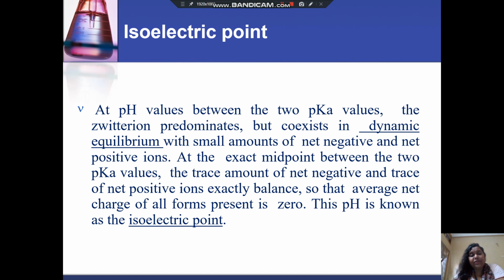So what is the isoelectric point? At pH values between the two pKa values, the zwitterion predominates, but coexists in dynamic equilibrium with small amounts of net negative and net positive ions. At the exact midpoint between the two pKa values, the trace amount of the net negative and trace of net positive ions exactly balance, so that the average net charge of all forms present is 0. This pH is known as the isoelectric point.